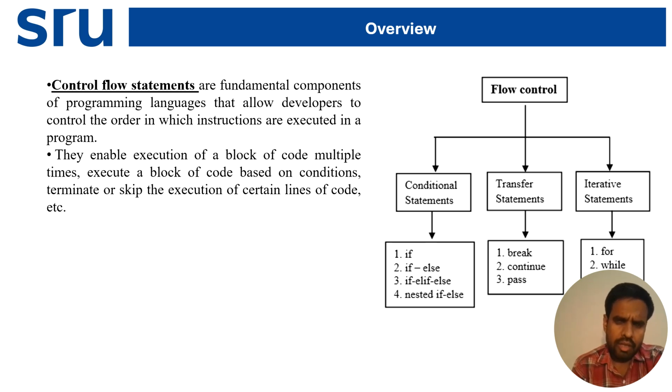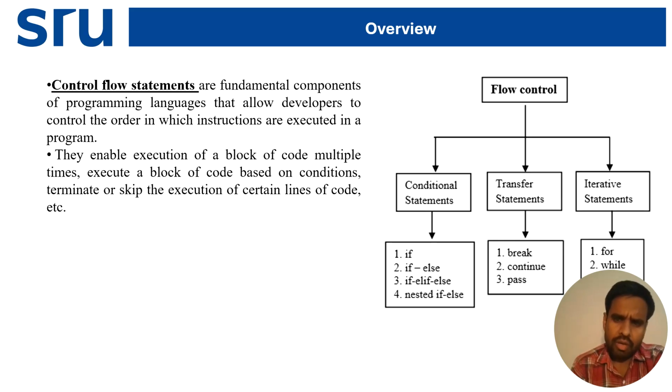They enable the execution of a block of code multiple times, execute a block of code based on a condition, and terminate or skip the execution of certain lines of code, etc.